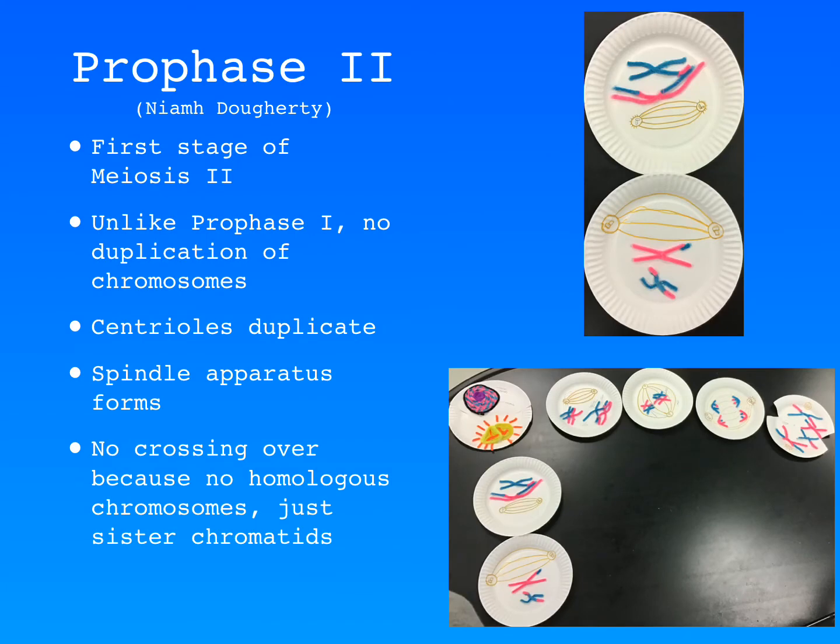Prophase 2. Prophase 2 is the first stage of meiosis 2. Now there are 2 separate daughter cells going through these stages. Unlike in prophase 1, there is no duplication of chromosomes during this phase. The centrioles duplicate just like in meiosis 1, as well as how the spindle apparatus forms. Also, there is no crossing over in prophase 2 because there are no longer homologous chromosomes being lined up, but rather just the sister chromatids.